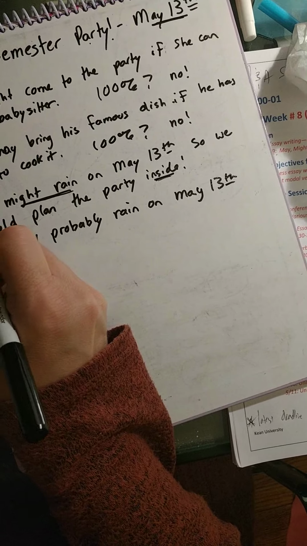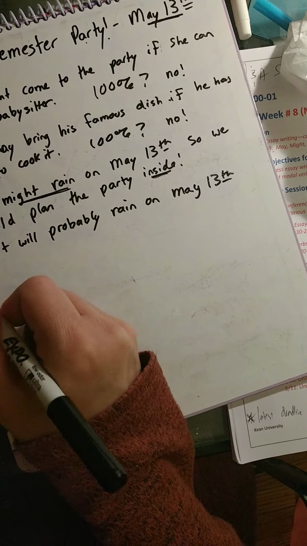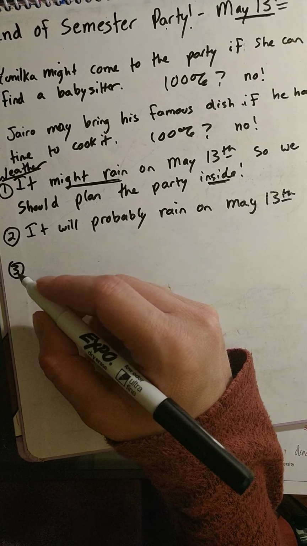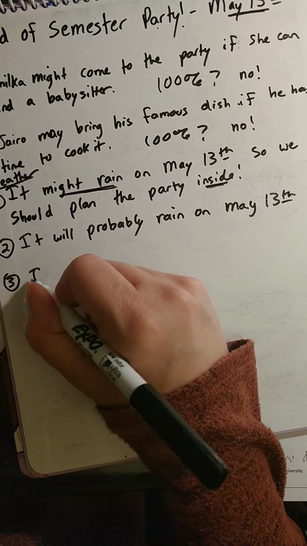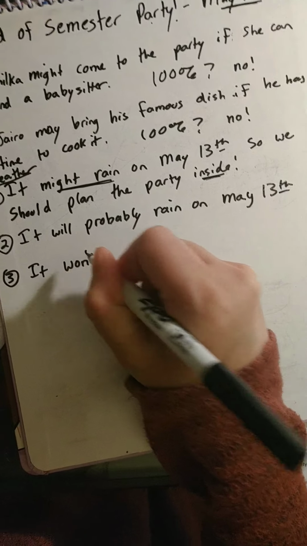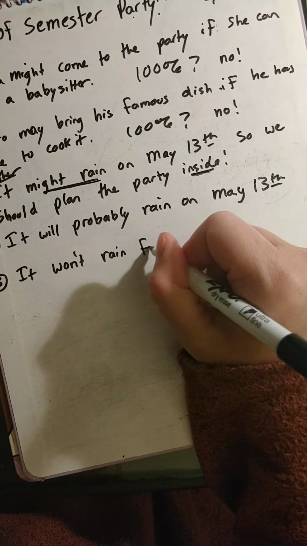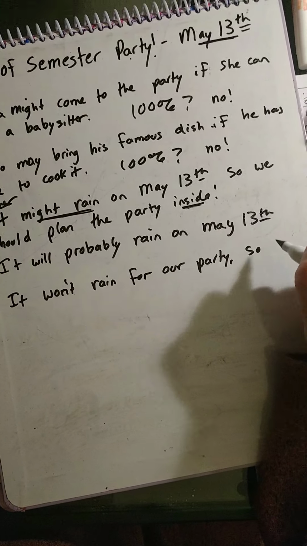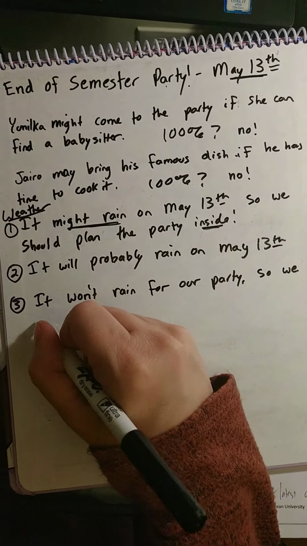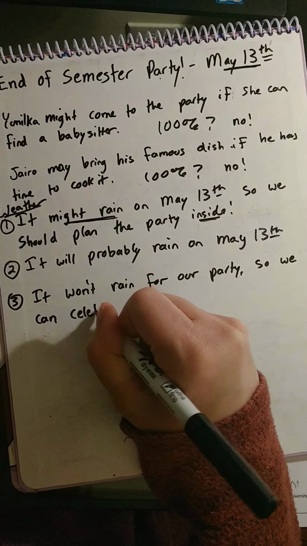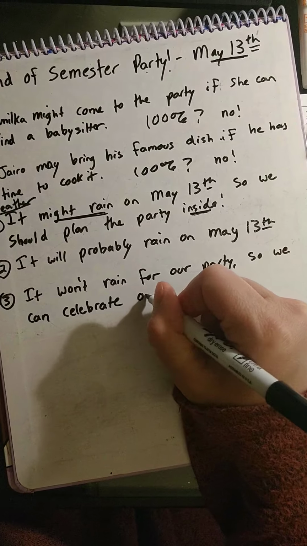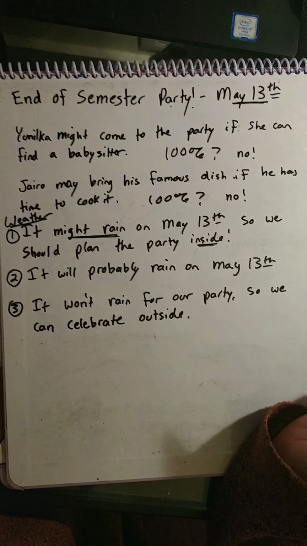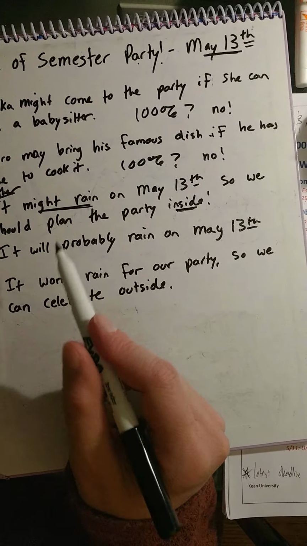So here we have 1 about weather, 2 about weather, and then I'll do 1 more about weather. It won't rain for our party so we can celebrate outside. Okay, so we have 3 sentences about the weather with might and will.